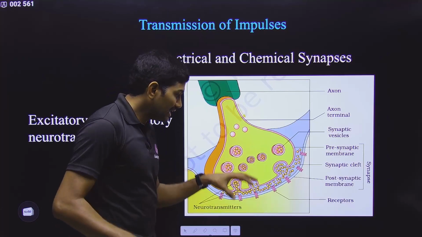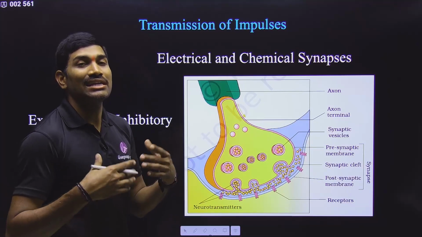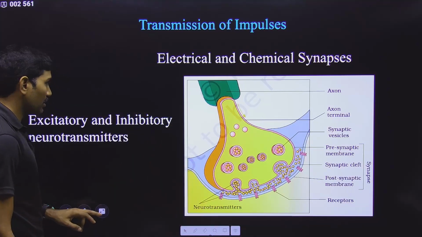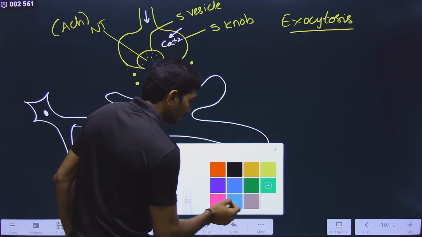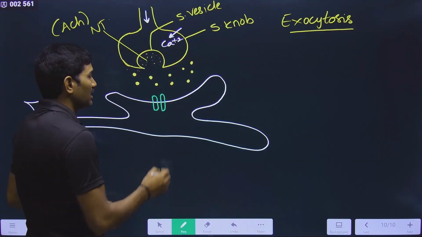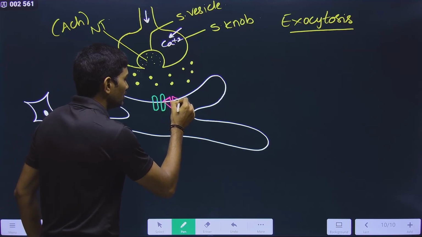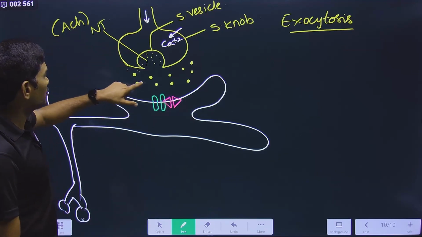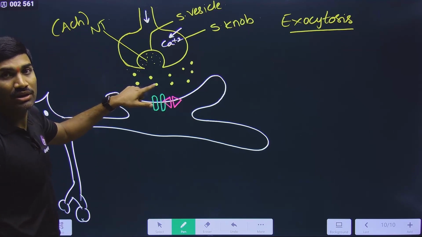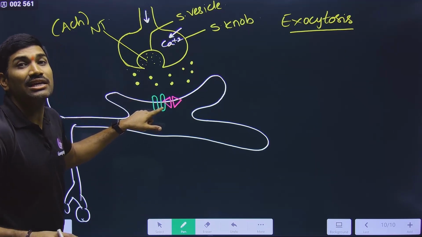Okay, and here exactly what is this ligand, how will these ligand gated channels work? Now we are talking about this. This is the receptor they are talking about. Actually, attached to this receptor there is a channel. Observe carefully. Please remember here this neurotransmitter is nothing but acetylcholine. And what is this receptor? It is the receptor for acetylcholine.